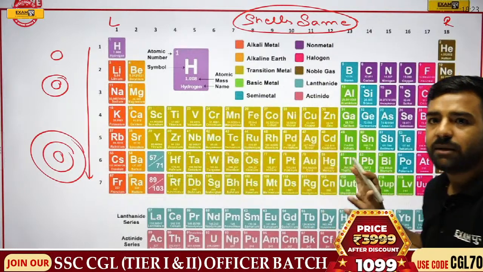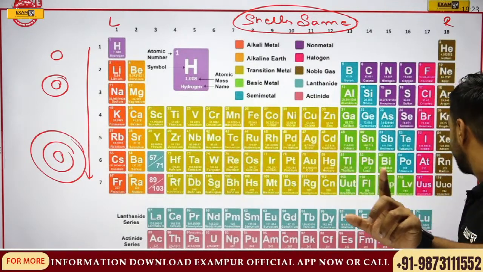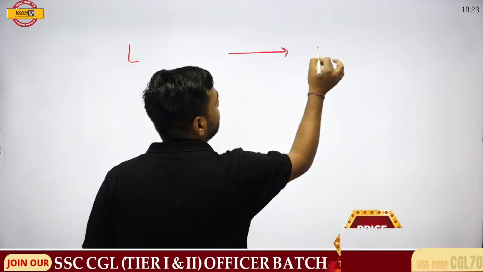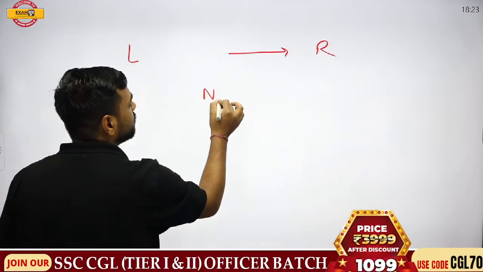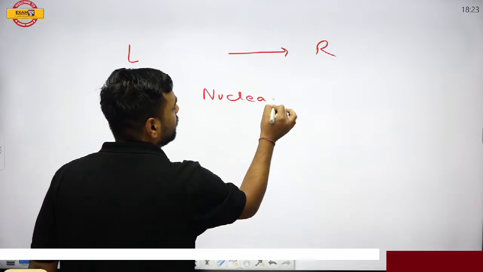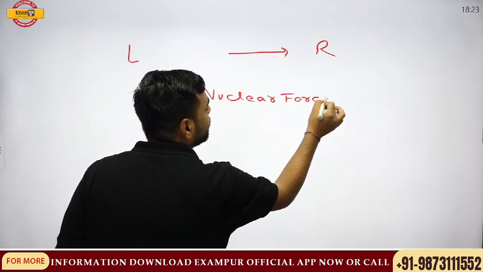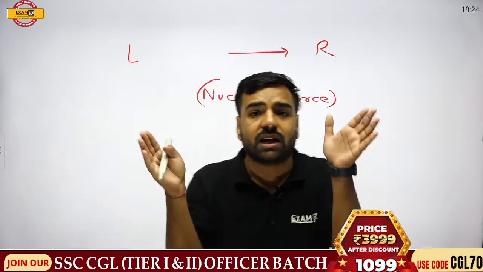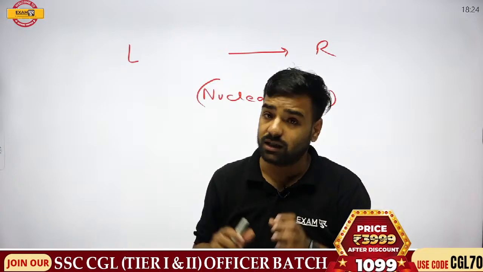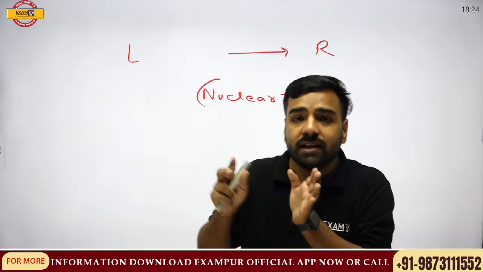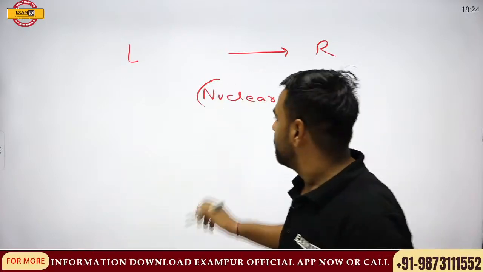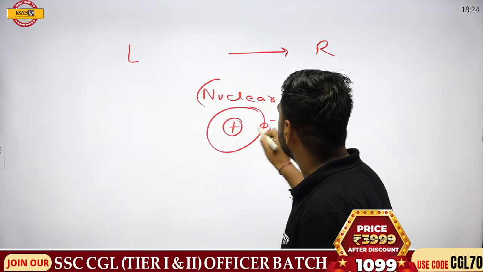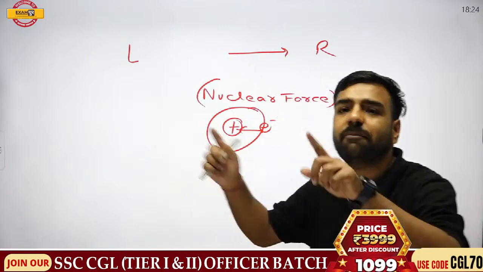Now please remember this fact. One more thing is here. When I try to go from left to right, what is happening? The nuclear force of attraction actually keeps on increasing, because of which the outermost electrons are near to the nucleus. Why? Because we know that there's a positive charge in the center and the electrons are revolving around it, so there must be some force of attraction because of the opposite charge.